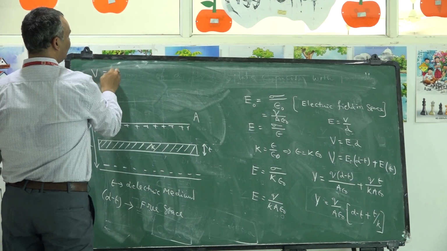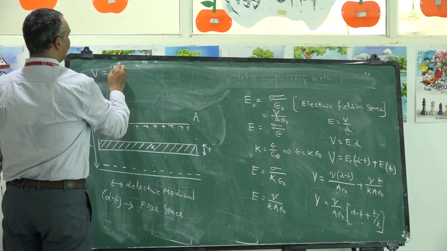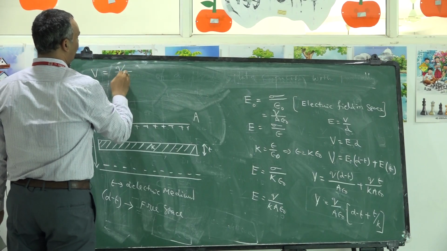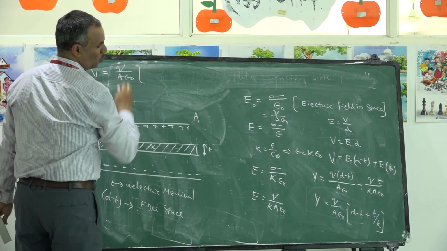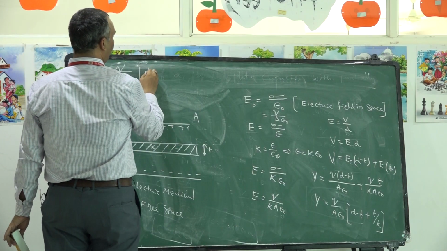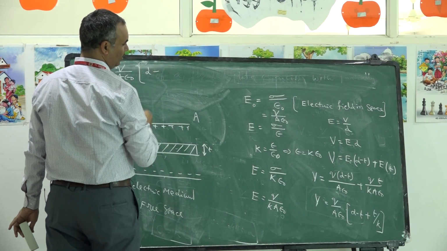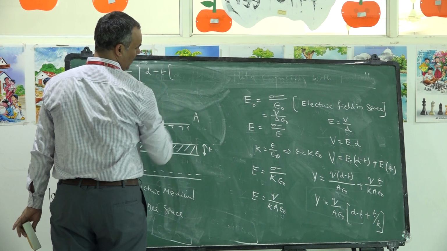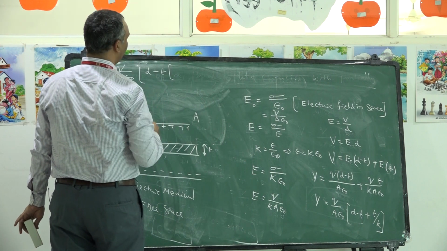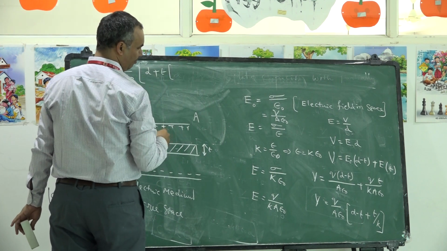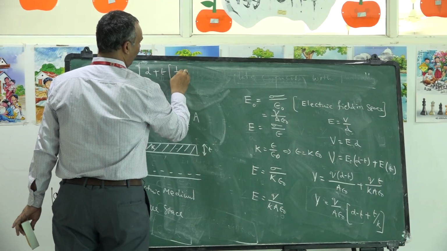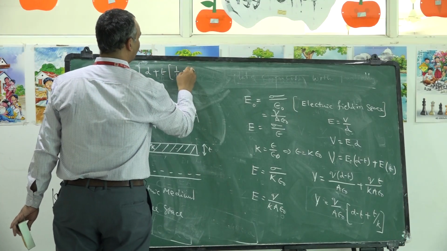Potential difference V is given by Q by A epsilon naught into D minus T, otherwise you take T as common, so 1 by K minus 1.